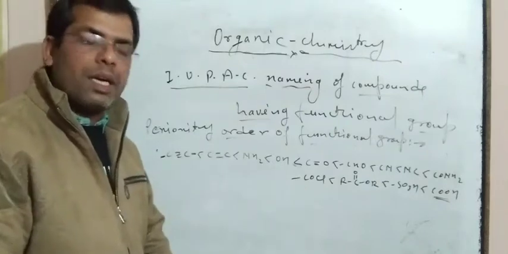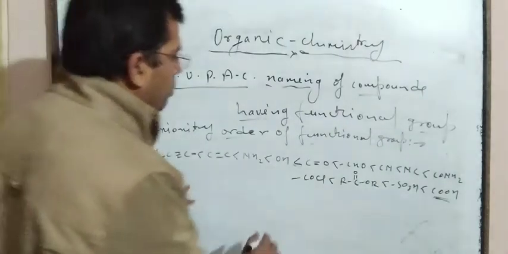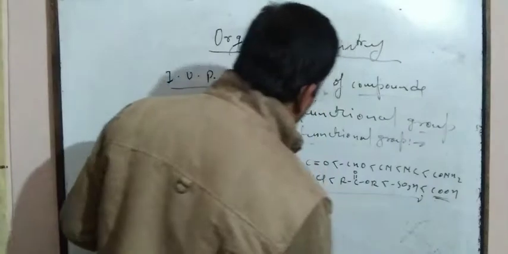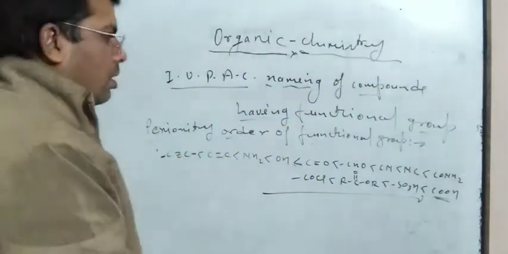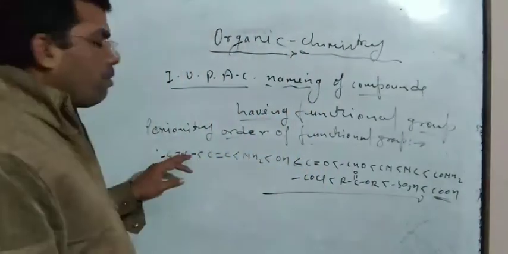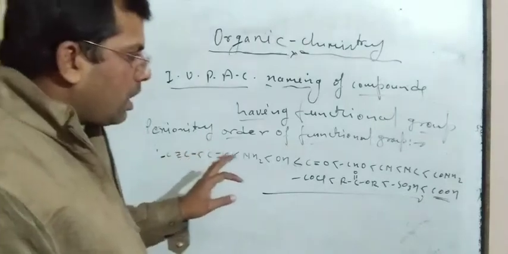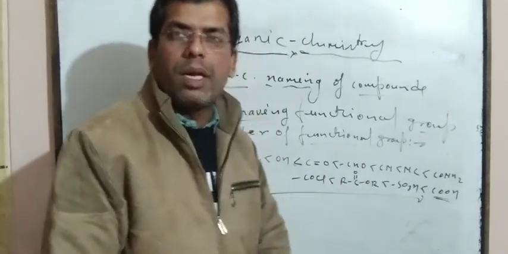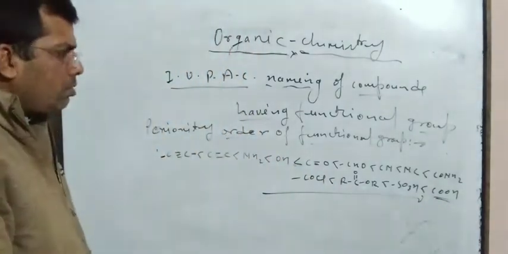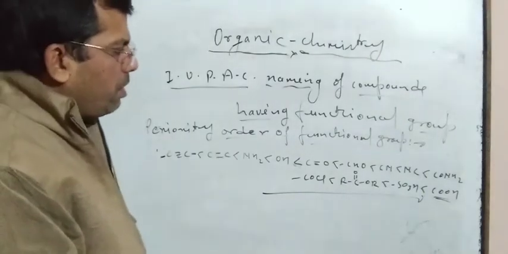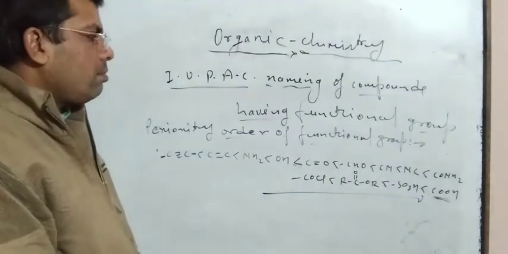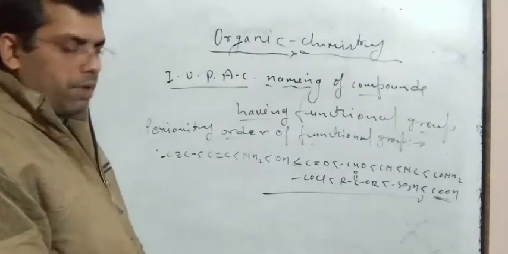This one is the priority order of functional groups. C triple bond C has the minimum priority and C double OH has the highest priority. So now we will discuss some compounds having polyfunctional groups.